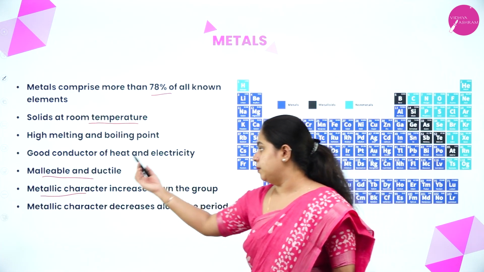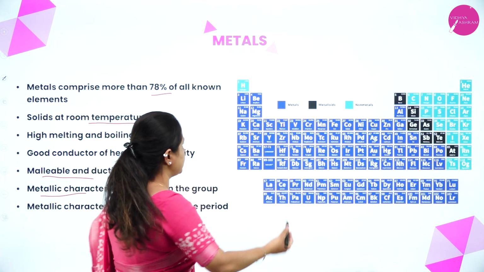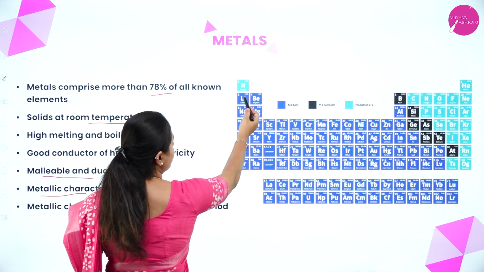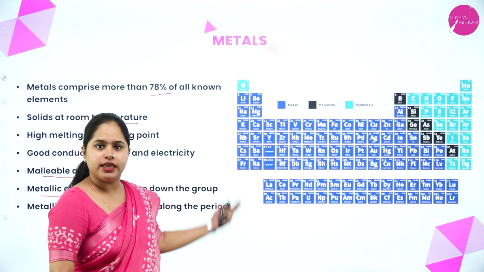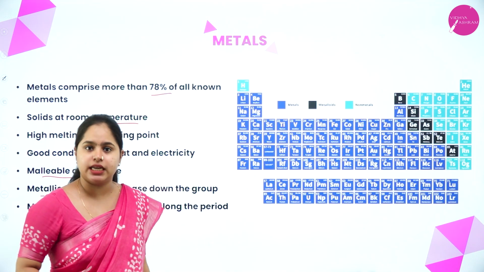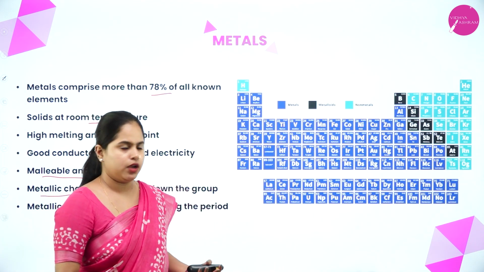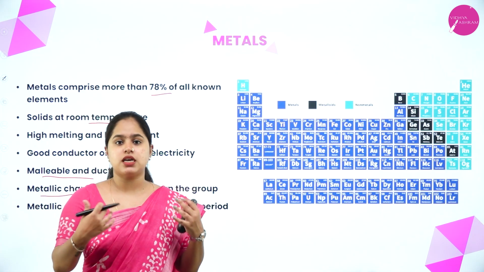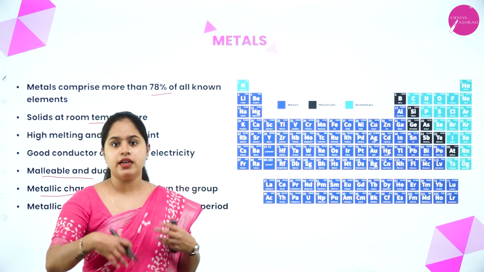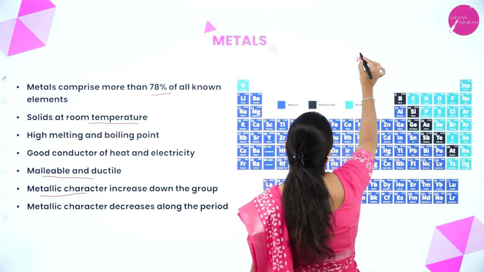So what is given here? The metallic character increases down the group. So let's consider the first group. When we move from top to bottom, that is down the group, the metallic character increases. That is what is given here. So what exactly does that mean? As I said, metallic character means how easily the element can lose an electron, right? So let us consider an example.